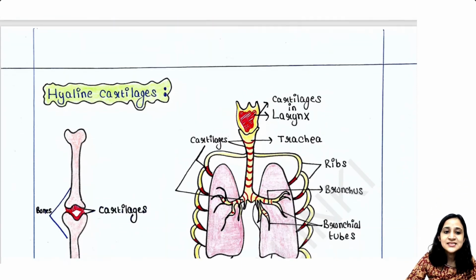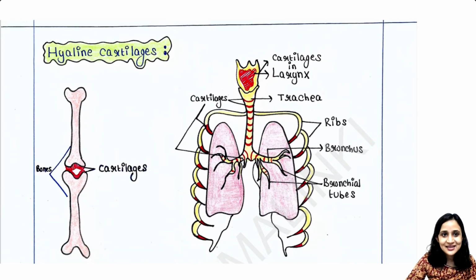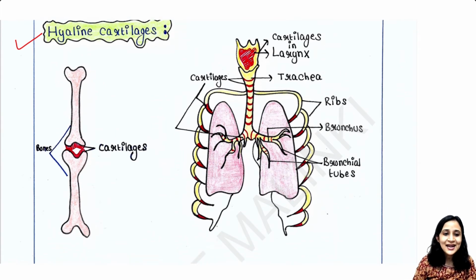And next we will see where we will get these types of cartilages. So first is the hyaline cartilage. Where will you get hyaline cartilage? First of all, in the ends of the bones. You can see this is one bone, this is a second bone, and at the end of these bones you will get some cartilages. These red parts are the cartilages.